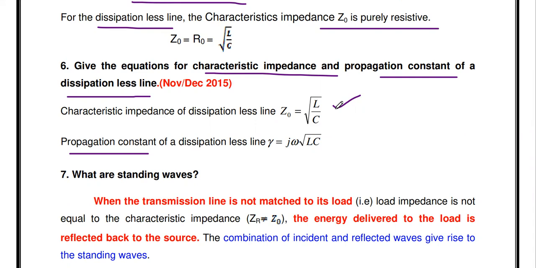So the characteristic impedance is purely resistive, with value square root of L by C, and the propagation constant is purely imaginary, with value j omega into square root of LC. This is the characteristic of the dissipationless line.